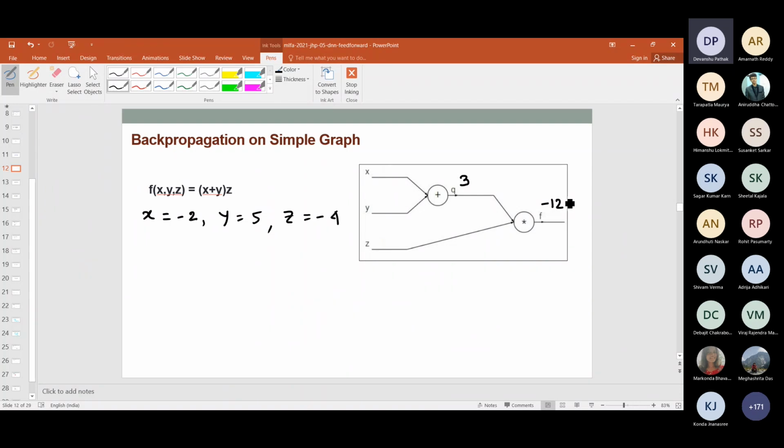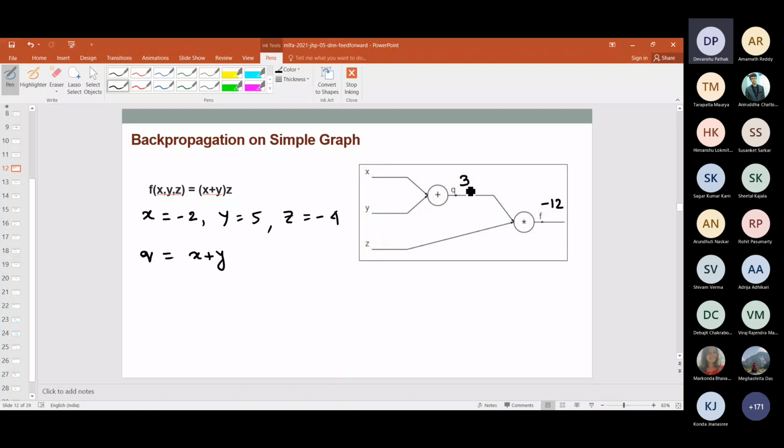Now if I simplify the whole thing, my q in this case is equal to x plus y, because of this particular node.